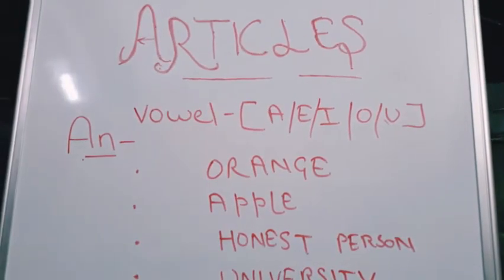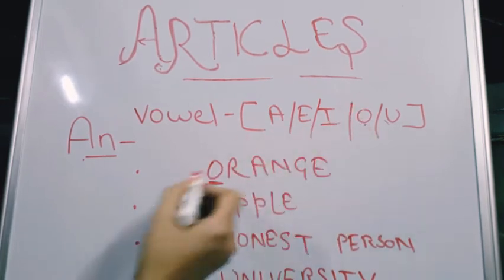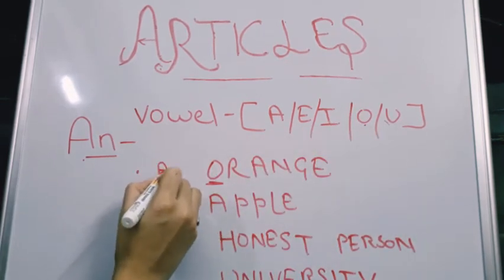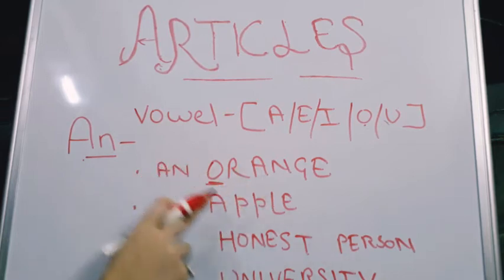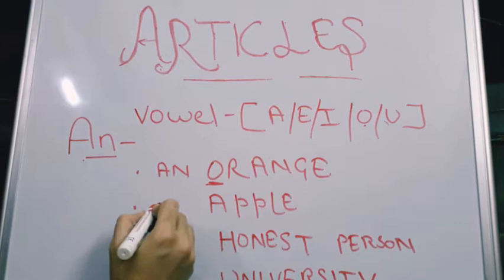If I say orange, orange starts with the vowel O. O is a vowel, so we will use an here: an orange. Same next, apple. Apple starts with A, A is a vowel and the sound is a, so an apple.